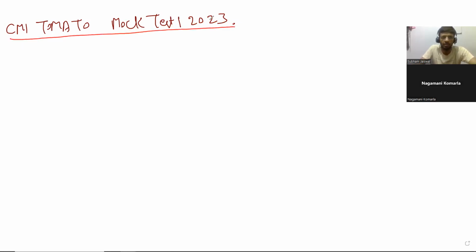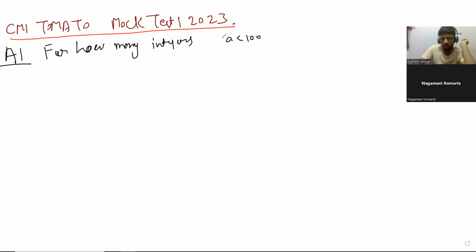Yes, sir. So let us try the questions and see. So A1, that is objective part 1. For how many integers A with 1 less than A less than 100 is A power A a perfect square? Strictly less than 100? Inclusive, sir. Okay. But anyways, that doesn't work, I think. So 1 as well. Is A power A a perfect square? Yes, sir.